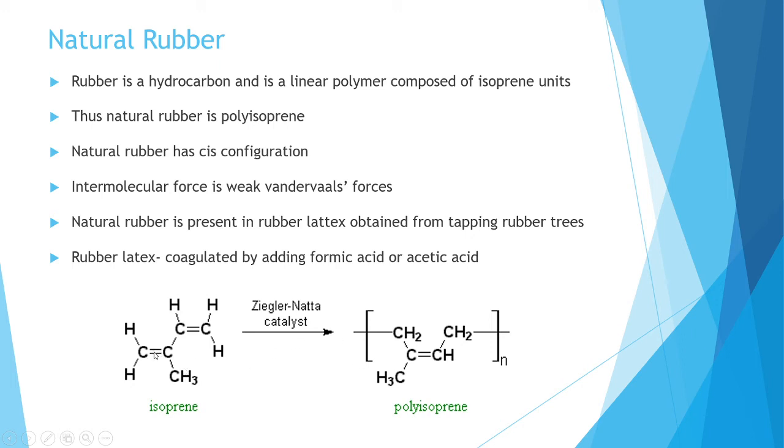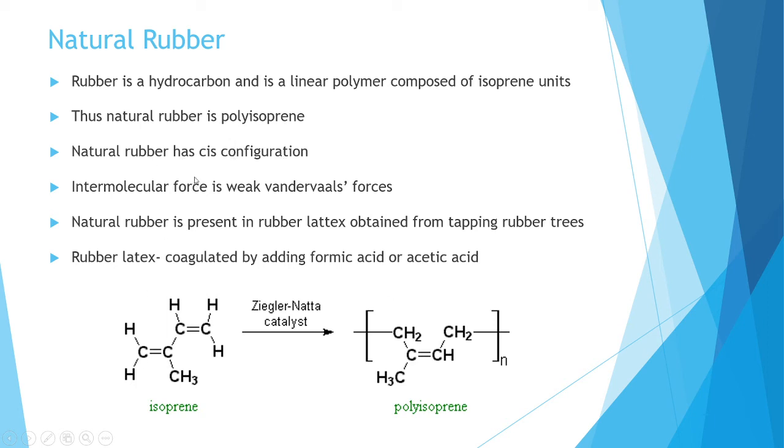Here we can see that the double bond is shifted. In isoprene, the double bonds are between the first and second carbon, and between the third and fourth carbon. Here in polyisoprene, the double bond is between the second and third carbon. So this polyisoprene is natural rubber, and it has a cis configuration.